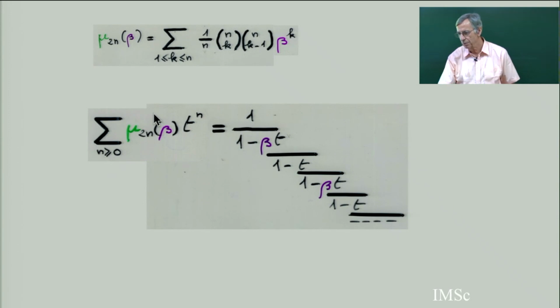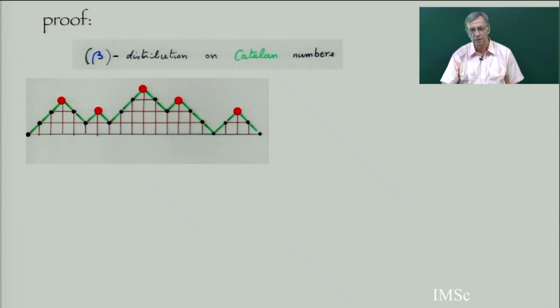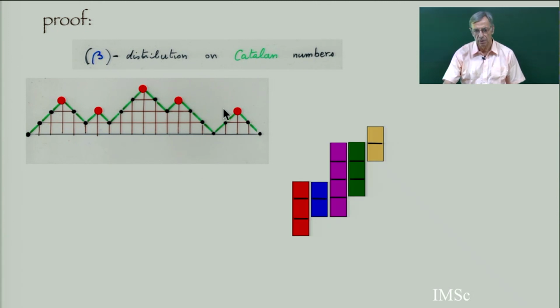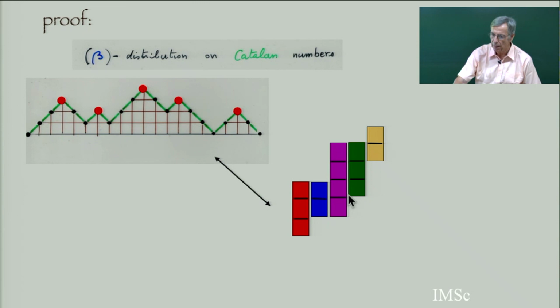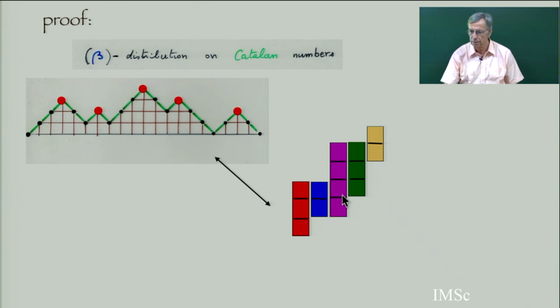Using the bijection we have done in the Catalan garden in part 1 of this series of lectures. So the proof is that, I just remind you the proof, you have to go back to part 1. If you have a Dyck path, then it's well known there is a bijection between Dyck paths and so-called staircase polygons or parallelogram polyominoes.